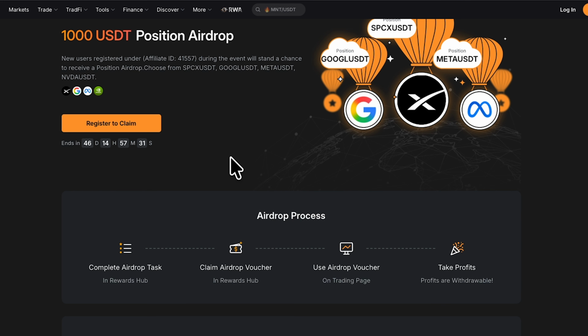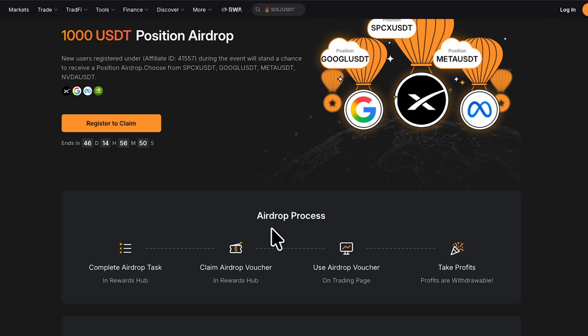Now, this $100 you'll be depositing, they are not taking it from you. It is your money. They are not using it for anything. You can still withdraw it anytime later, but it is just a task you have to complete so that you can get the 1000 USDT position airdrop. And like I said, the way it works is that once you get the airdrop, you can use it to trade any of these 4 market pairs. And once you trade any of them and you make profit, the profit is what you can withdraw. So again, if you make maybe $200, $300, you can withdraw the profit for yourself. I hope you get it.